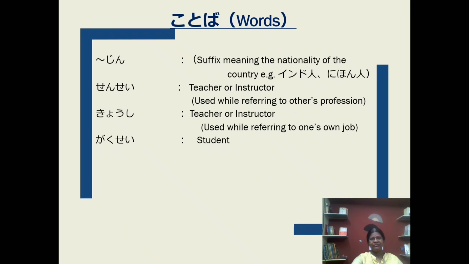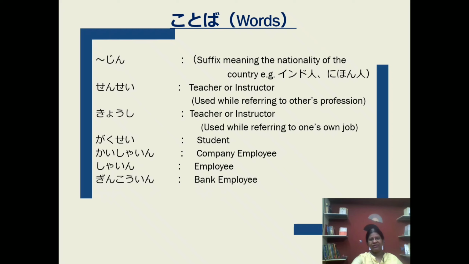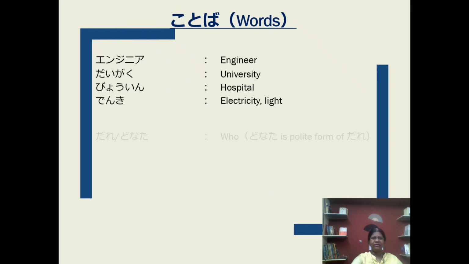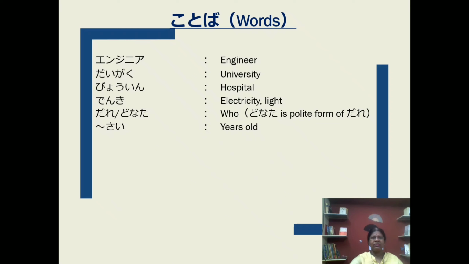Kyoshi, gakusei, kaisha-in, shain, ginko-in, isha, kenkyusha, engineer, daigaku, byoin, denki, dare, donata, sai, nansai or oikutsu.